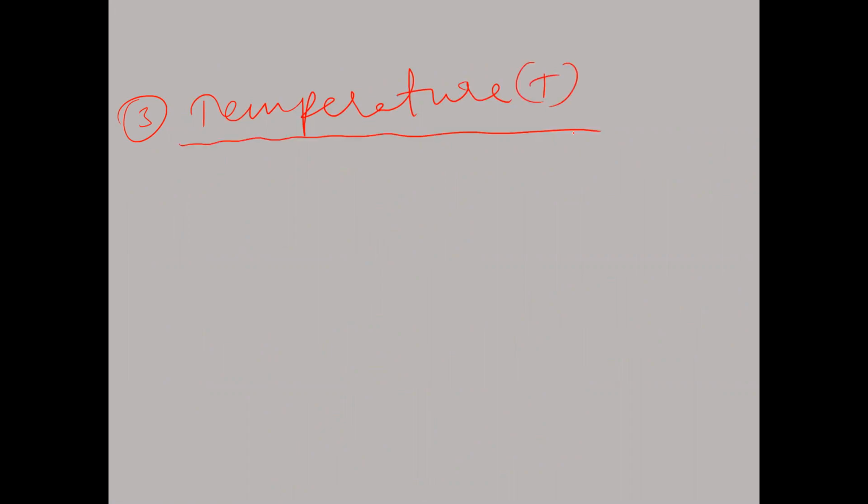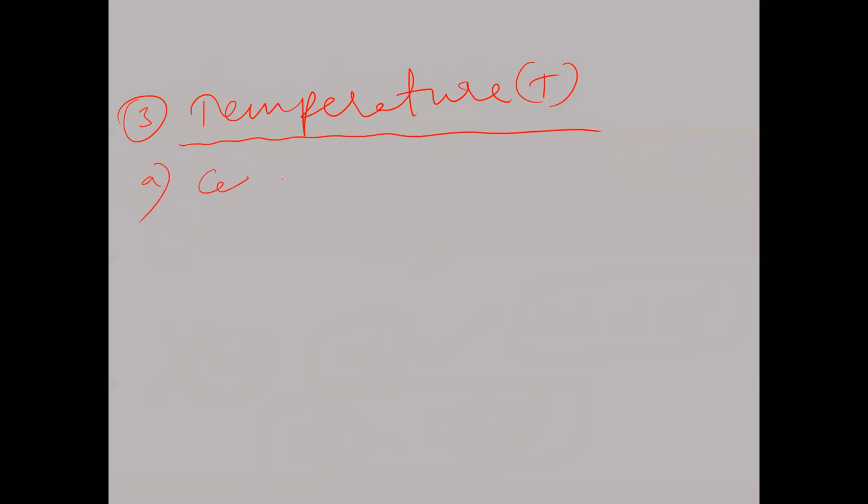And now another important property is what now? Temperature. The third measurable property is temperature. The temperature of gas can be measured by using a thermometer. Now in this case, what we have to understand is that we have different scales of temperature.